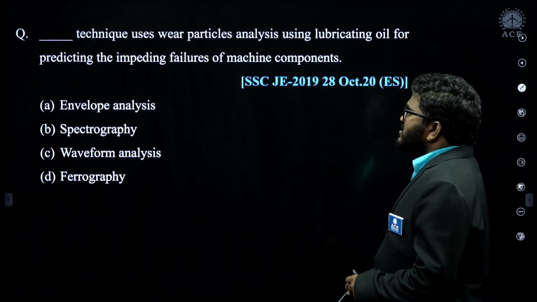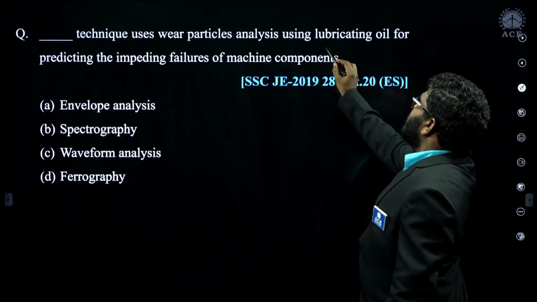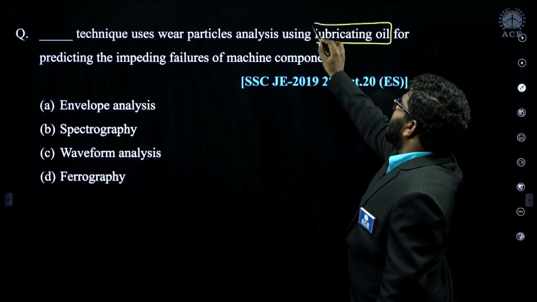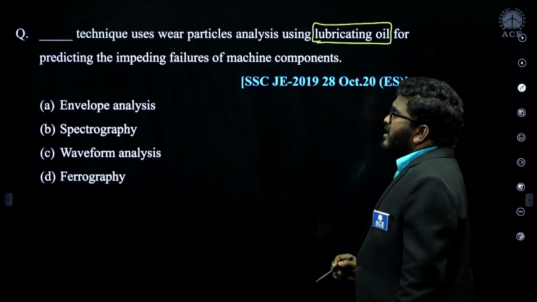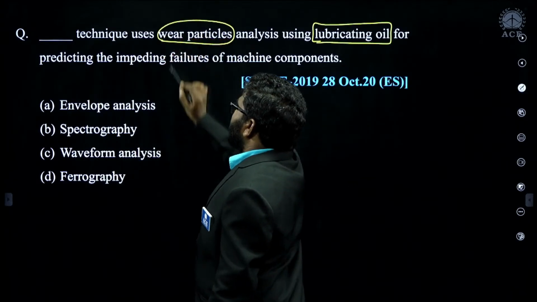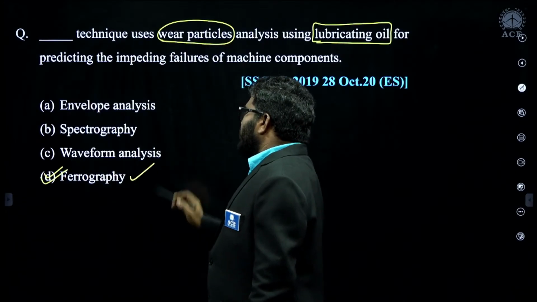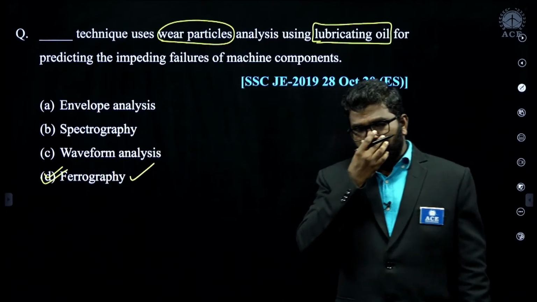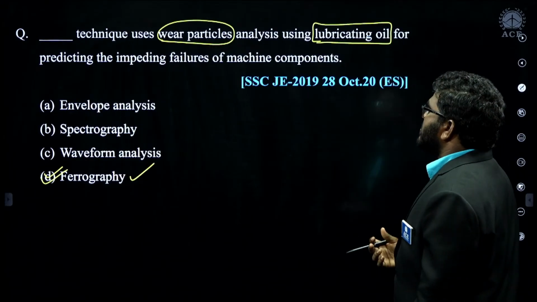Now, dash technique uses wear particle analysis using lubricating oil. Remember, by using lubricating oil, we are analyzing the wear particles which are released from the machine. That we call a ferrography method. D, ferrography method, we are using to analyze the wear particles in the lubricating oil.